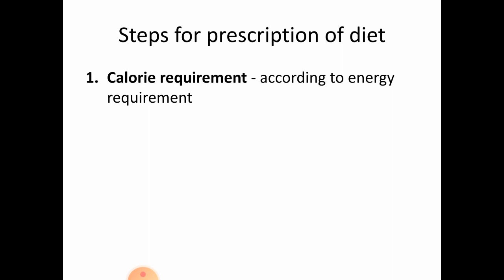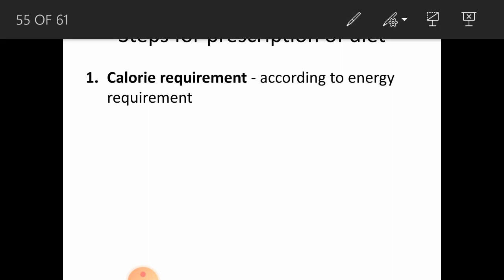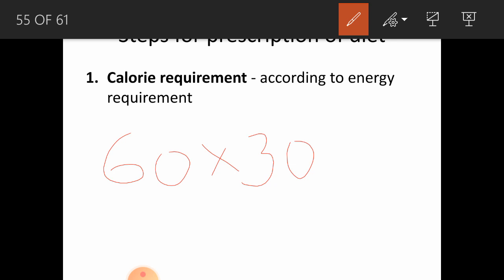For example, if we take a 60 kg sedentary man, let's calculate the energy requirement of the person. The calorie requirement is given according to the weight of the person. So for a 60 kg person, since he is a sedentary person, the calorie requirement is 30 kilocalories per kg of body weight. So 60 into 30, that is coming around 1800.